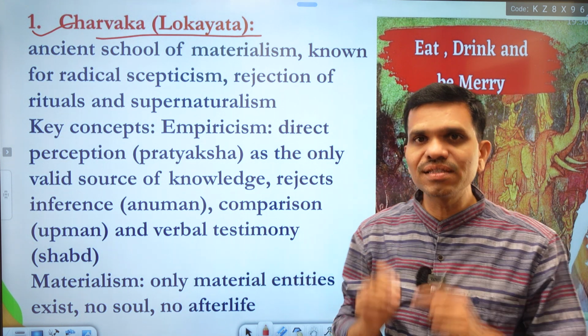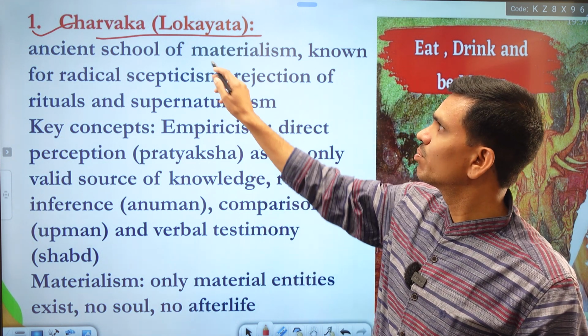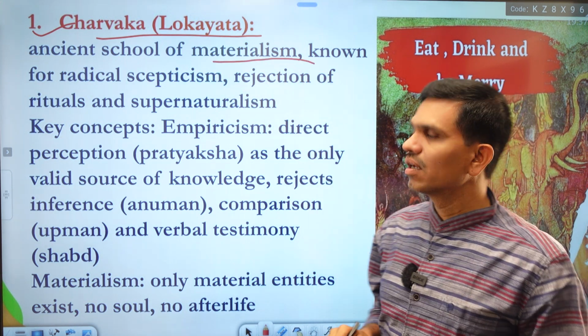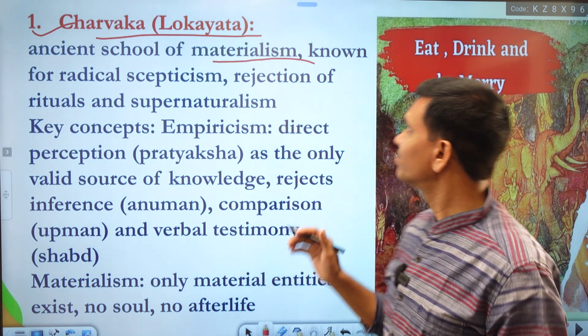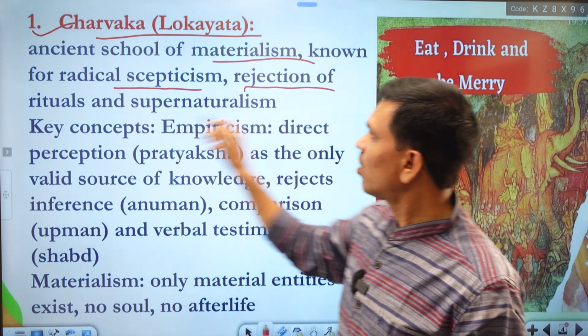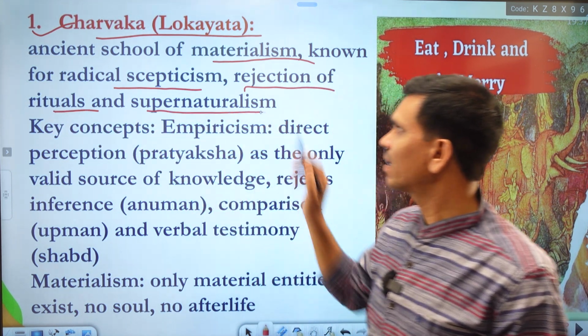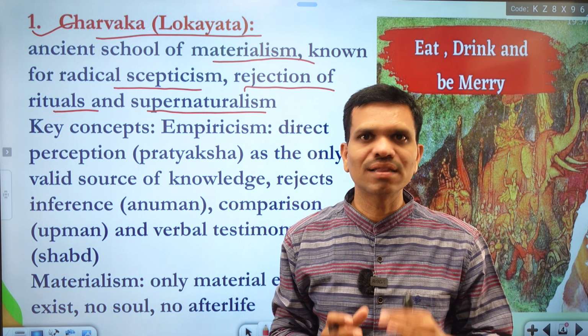This is the ancient system of knowledge which is completely based on materialism. This is the core of this atheist system, materialism, known for radical skepticism, rejection of rituals and supernaturalism. So this is the philosophy of the atheist system called Lokayata or Charvaka.